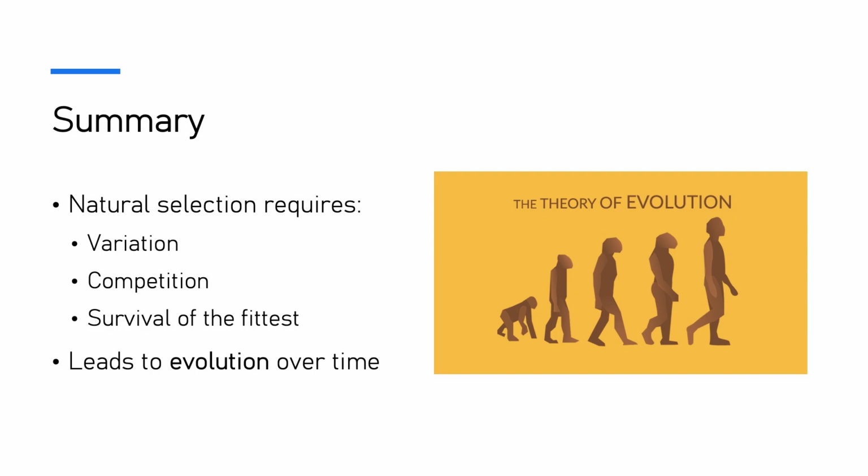In conclusion, natural selection occurs because of variation, competition, and survival of the best adapted individuals, the fittest. These individuals reproduce and pass on their advantageous trait, leading to evolution over time.